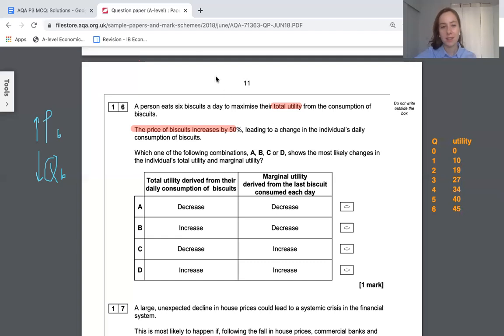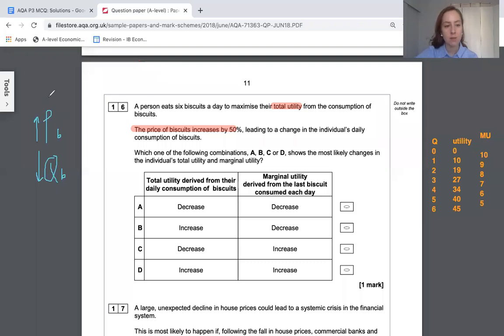So each biscuit has added less and less to utility. If you look here, usually what we assume is marginal utility: this one added 10, this one added 9, this one added, if I'm not mistaken, 8, 7, 6, and 5. So we usually see something like this. When you consume more biscuits, you get kind of less satisfied.